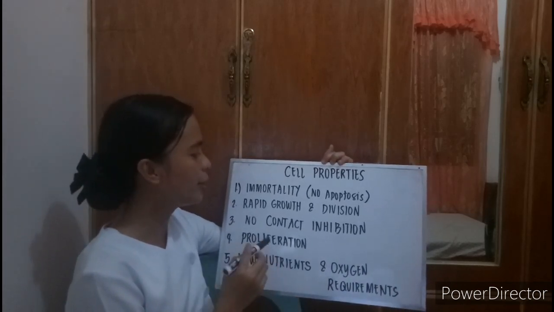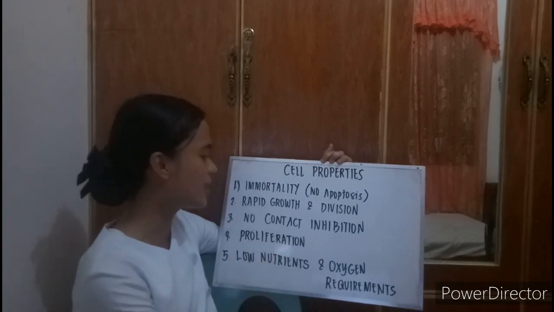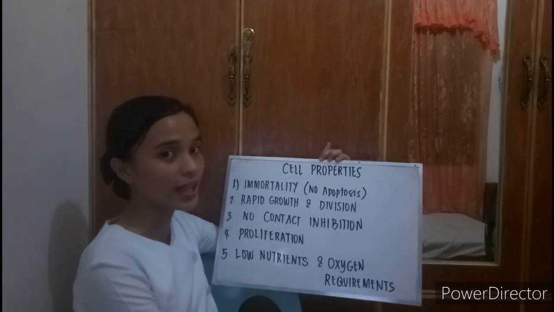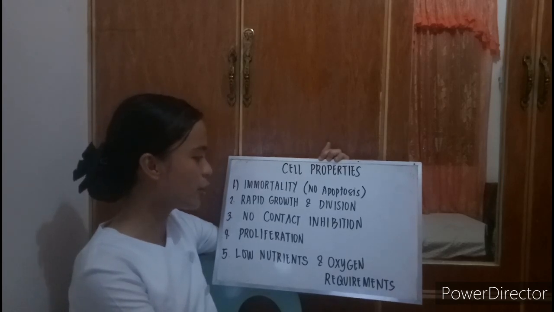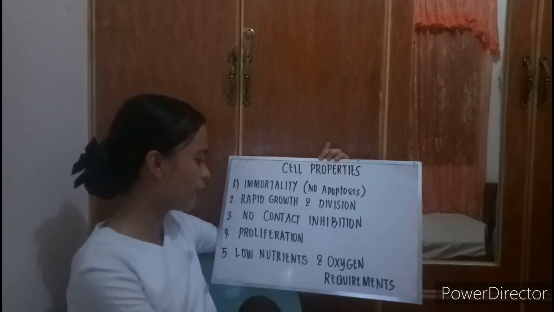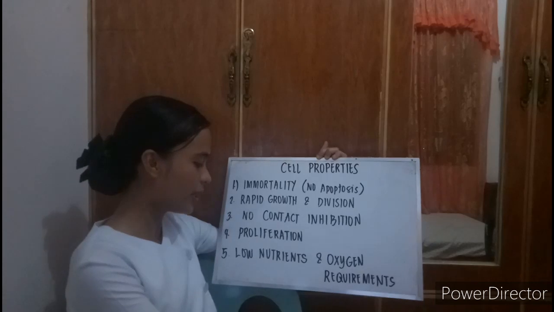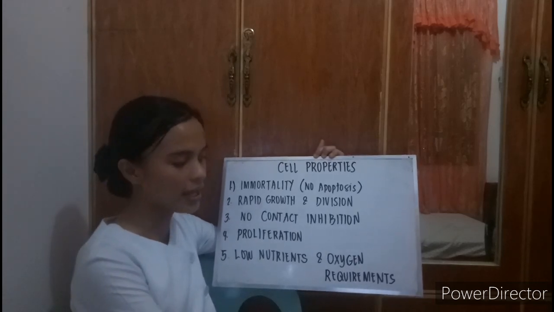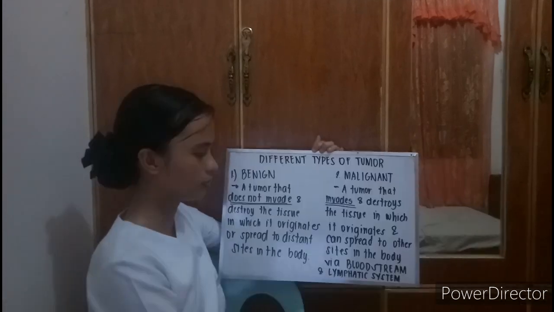First is immortality or no apoptosis. The next is rapid growth and division. Then third is no contact inhibition. Then fourth is proliferation. Then lastly is low nutrient and oxygen requirements.